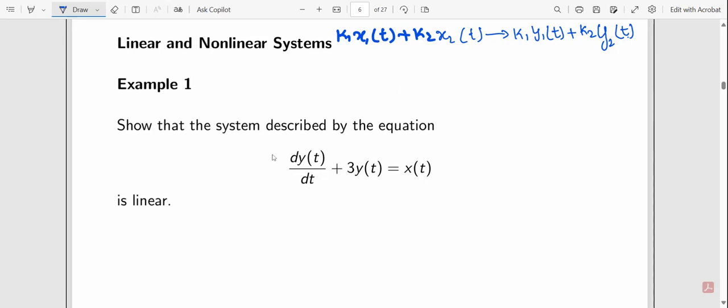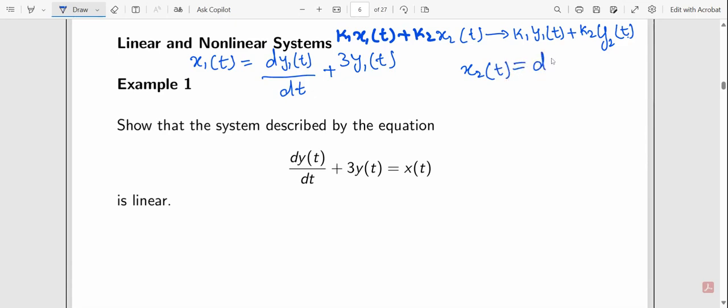Now, this is the general equation that describes a system. If we have x1 of t, that will be equal to dy1 of t over dt plus 3y1 of t. Similarly, if we have x2 of t, which is another input signal, that will be the derivative of y2 of t over dt plus 3y2 of t.